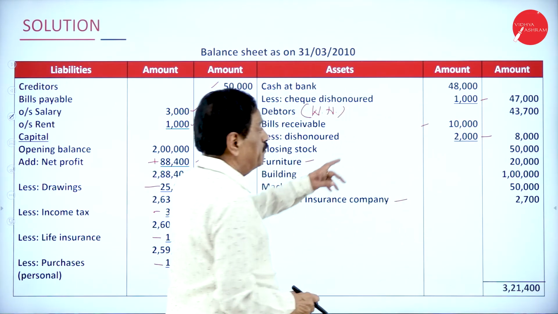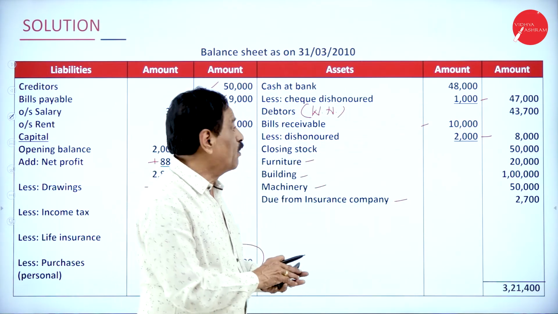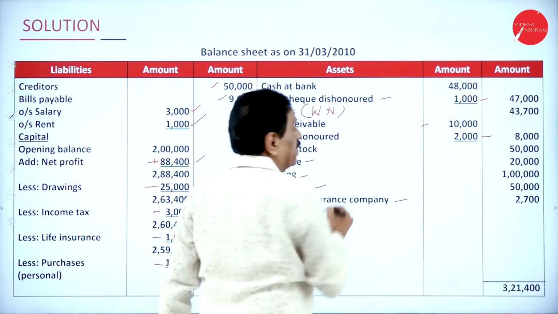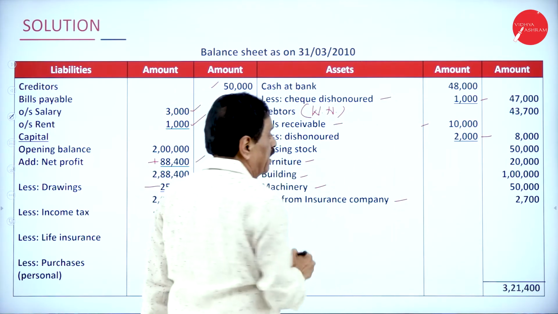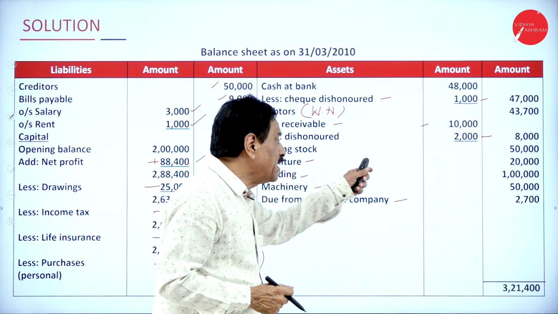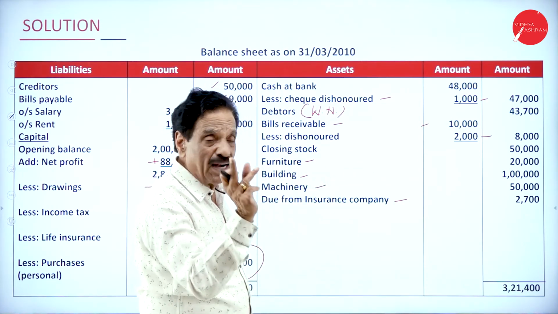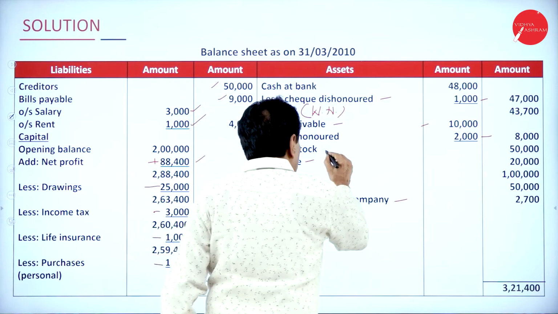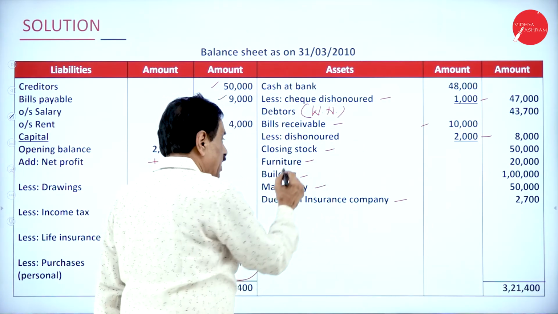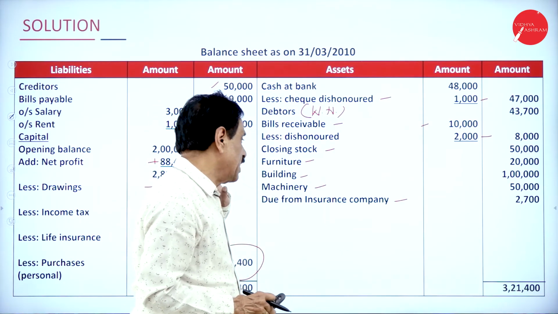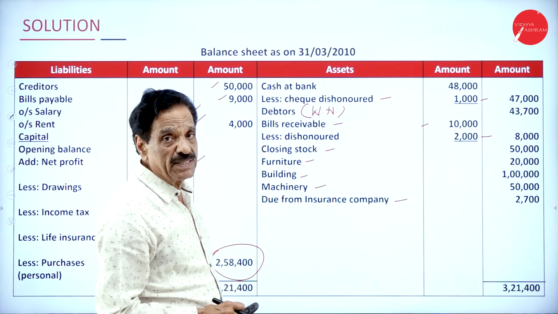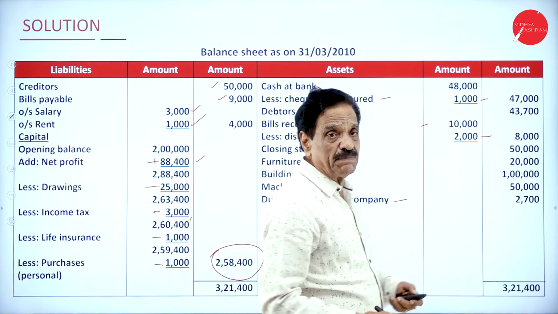Here, cash at bank is 48,000. Out of that, check dishonored is 1,000. Deduct here, add to debtor. Then BR is 10,000. How much dishonor? 2,000. Deduct from BR, add to debtor. Closing stock from the adjustment. Then furniture is an asset, building is an asset, machinery is an asset, due from insurance company is an asset. This is all from the adjustment.